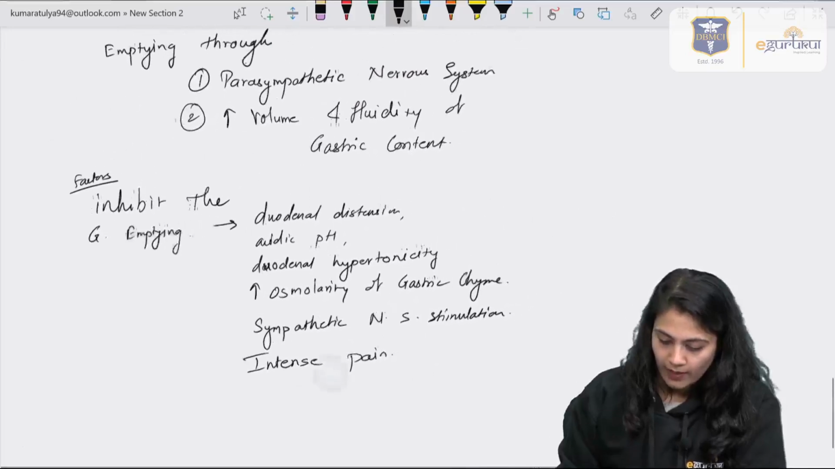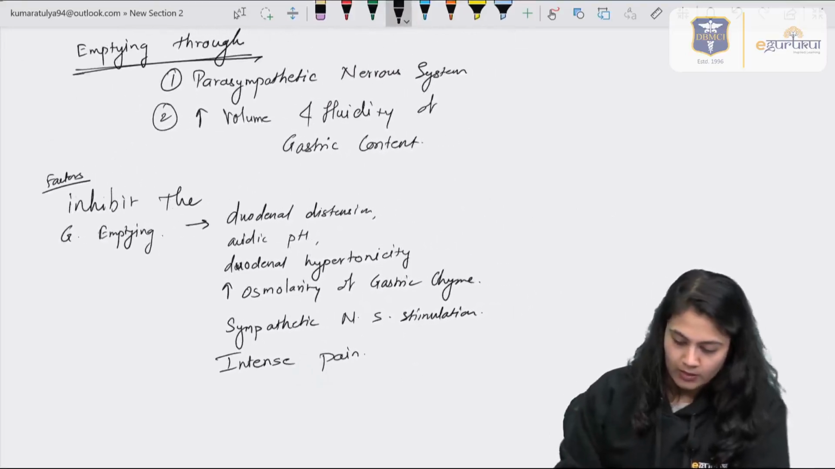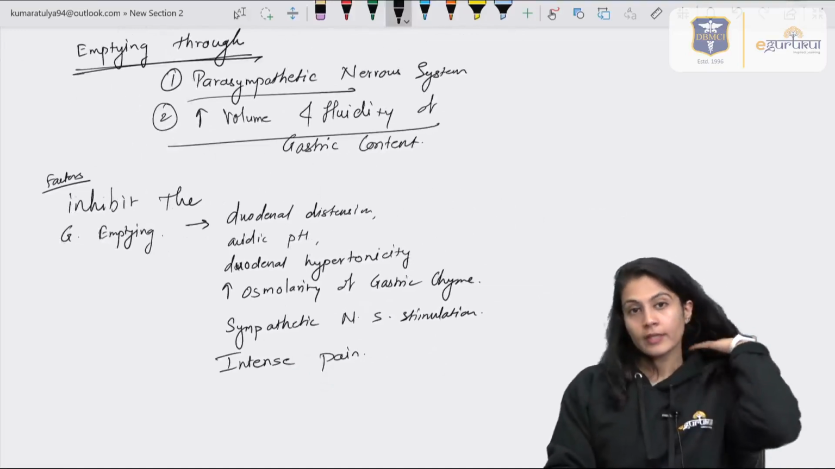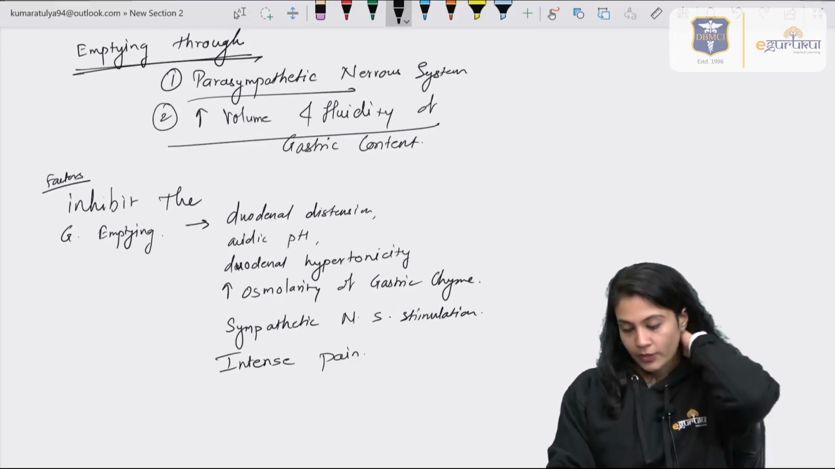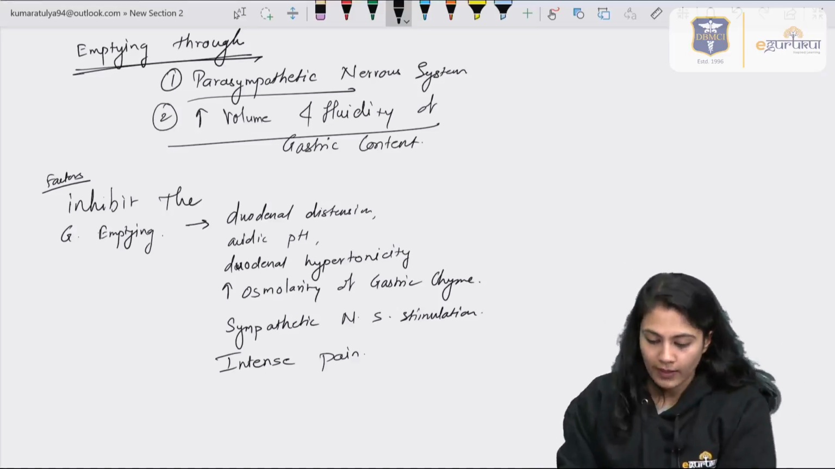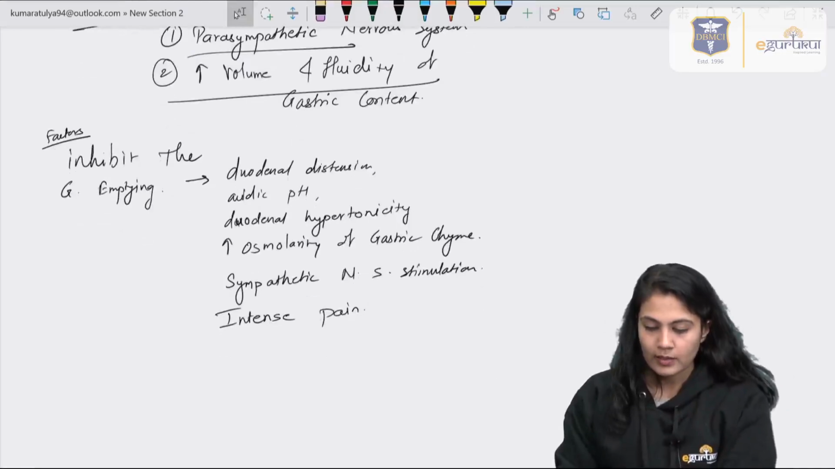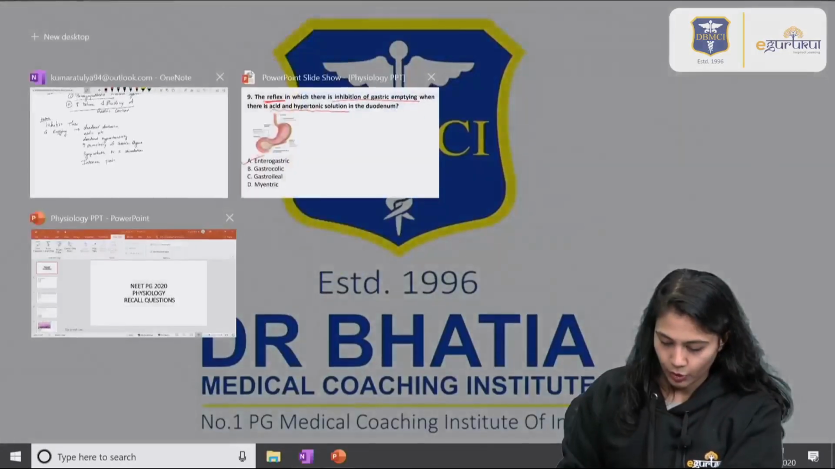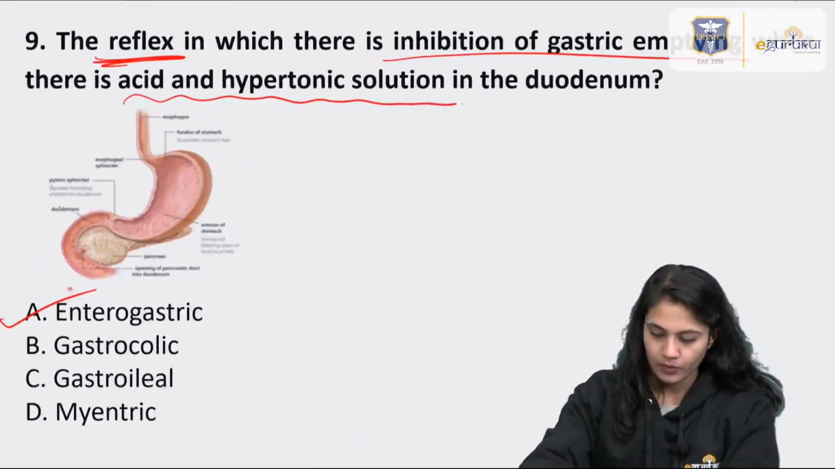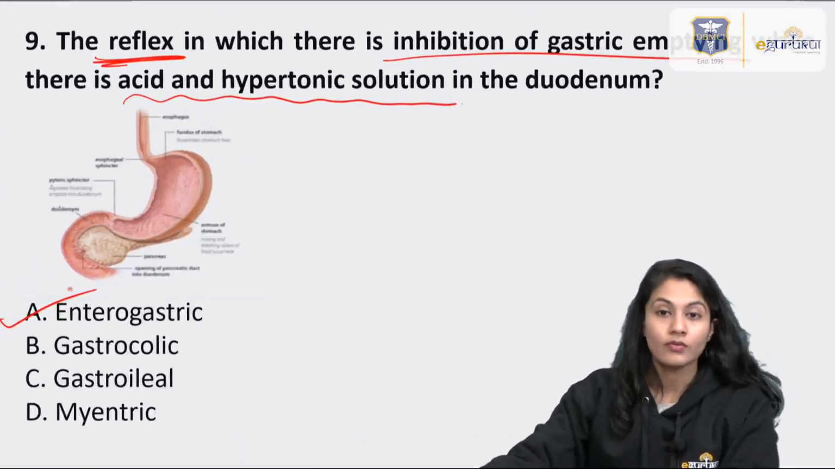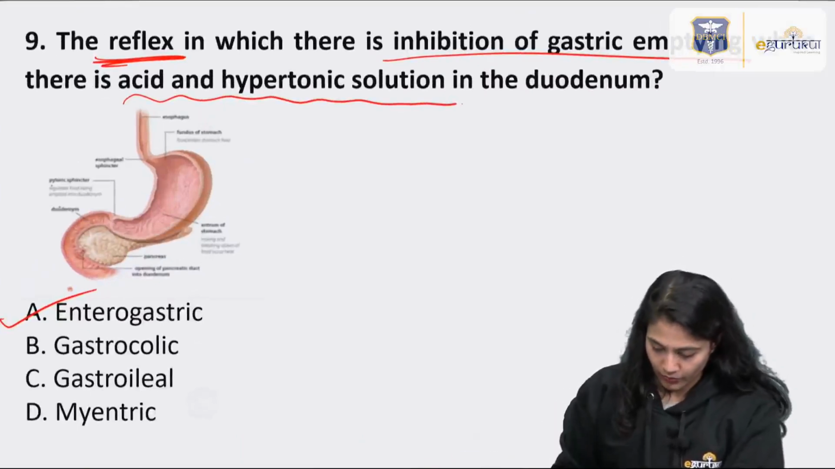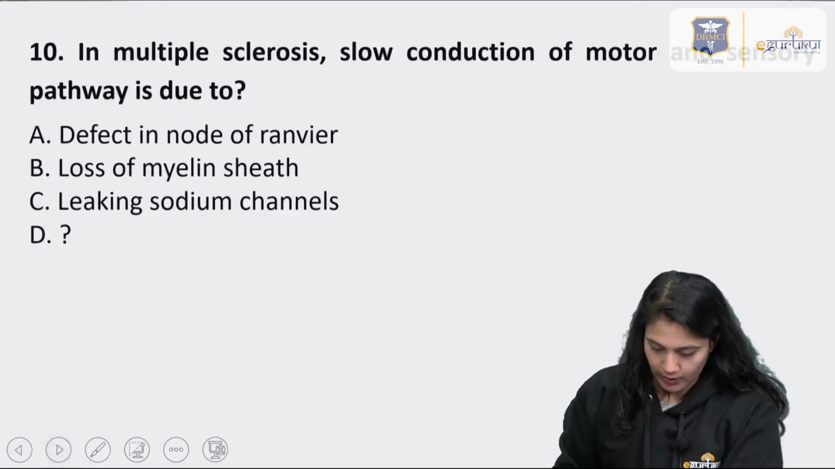So the factors through which the emptying occurs are the parasympathetic system and increased volume and fluidity of the gastric content, and we saw which factors decrease the gastric emptying. So that is about the question as well as the enterogastric reflex. Moving on to the next question, that is multiple sclerosis.